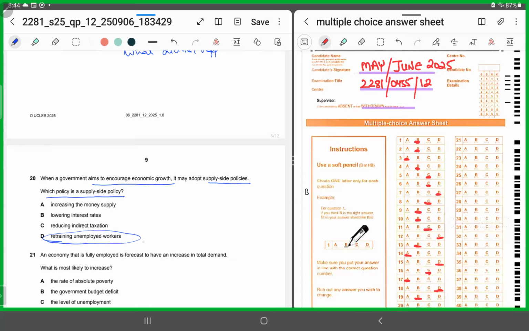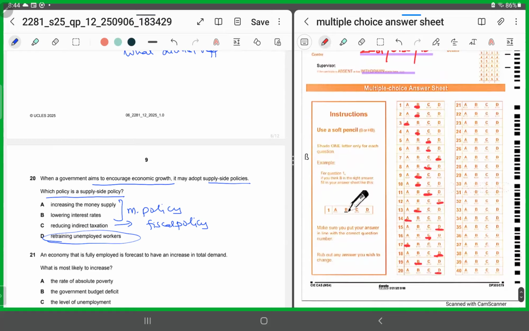By definition, it says D. But if you look at the options, A and B talk about what? Monetary policy. C is talking about fiscal policy. So hence we are left with D by elimination. But by logic also, when we are talking about increasing the aggregate supply, improving the productive potential, this means for 20, it has to be D.